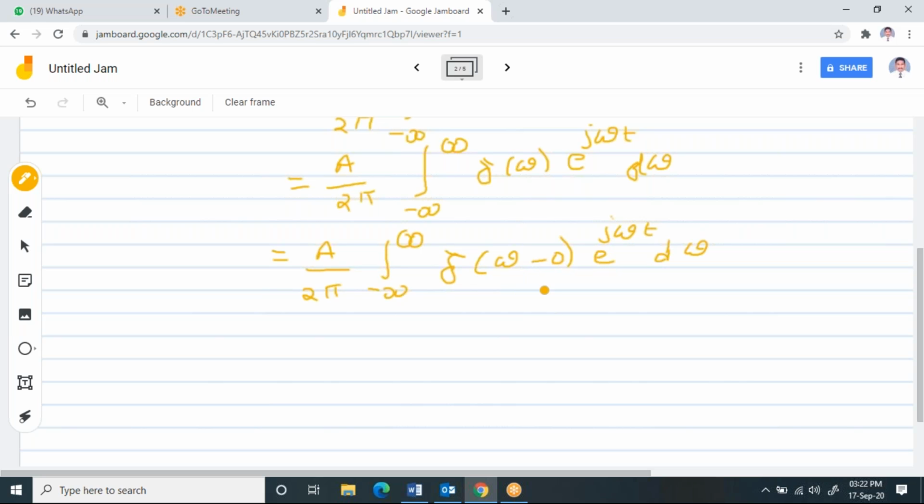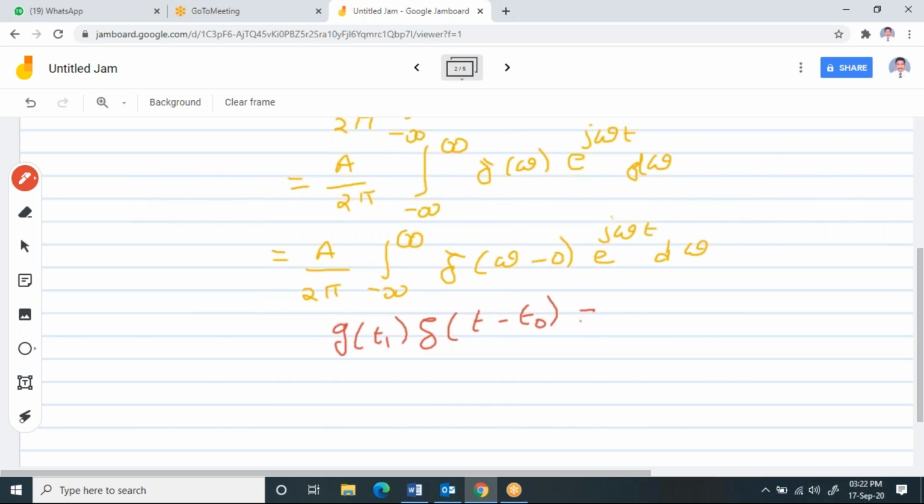I'm just going to write that logic here. Please try to understand. This logic is very important. Suppose I have a function g of t1 into delta of t minus t naught.